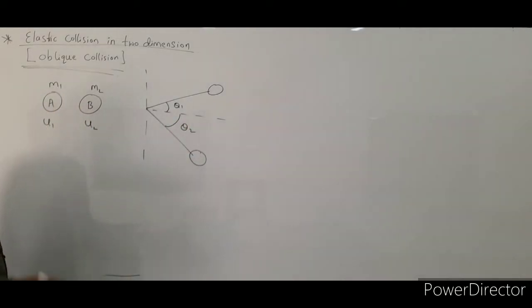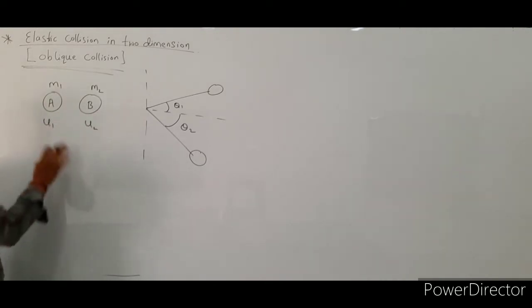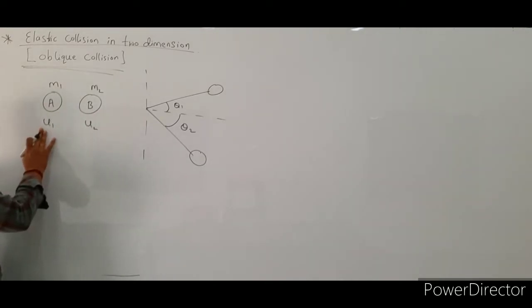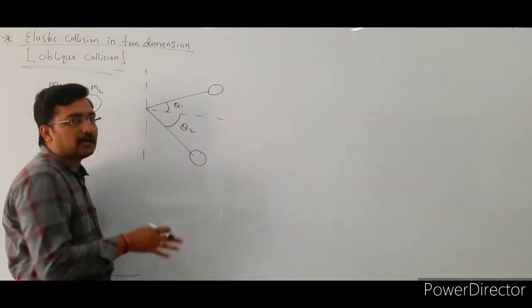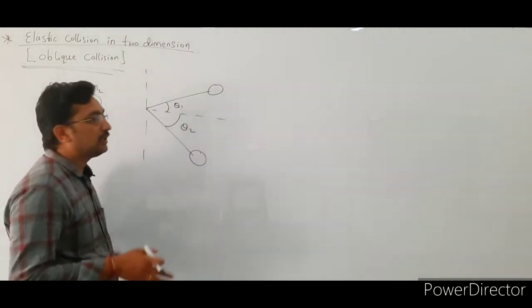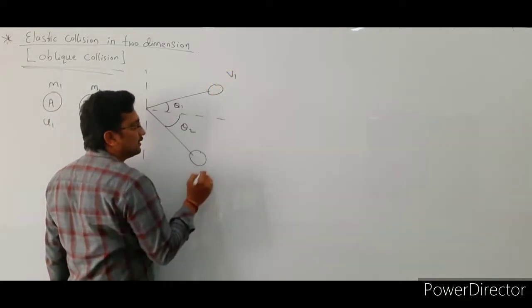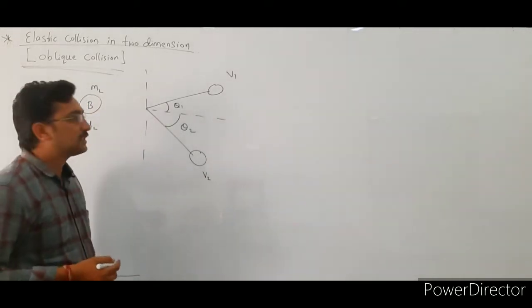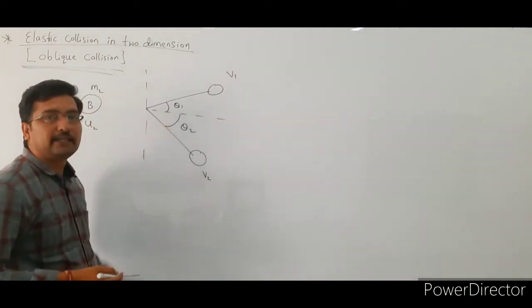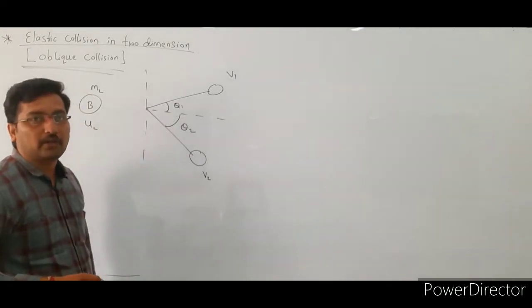We consider the two bodies of masses m1 and m2 moving with velocities u1 and u2. After collision, both particles move in different directions with velocities v1 and v2, and these two particles make angles theta 1 and theta 2 with respect to the initial direction of the collision.